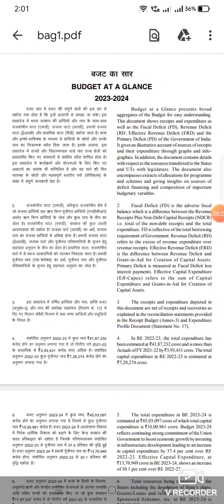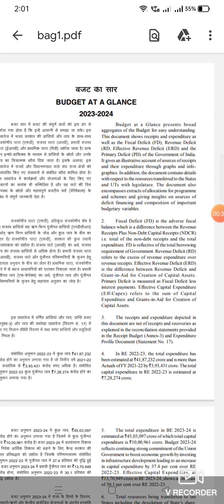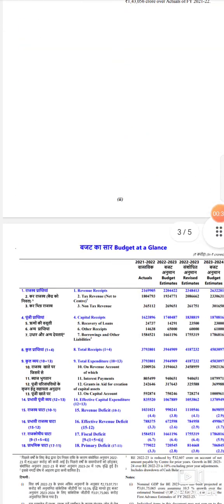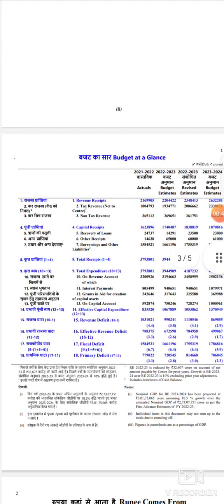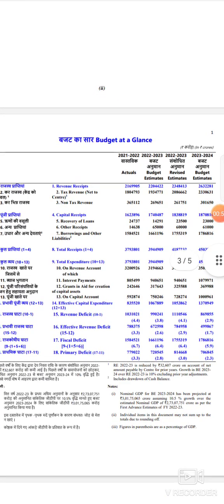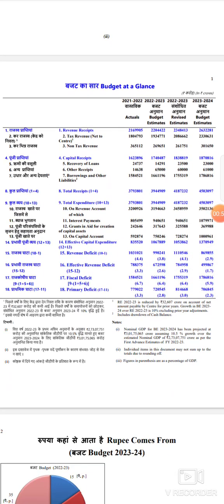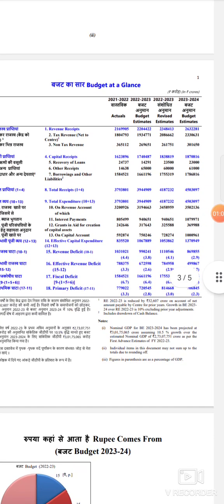This 5-page PDF is a part of the budget, just to give a very quick view to the users or to the citizens. In this 5-page document, you can get a very brief view about the entire budget, and especially this page is very important. I will try to explain all the things present in this. So without loss of time, we will start this session.